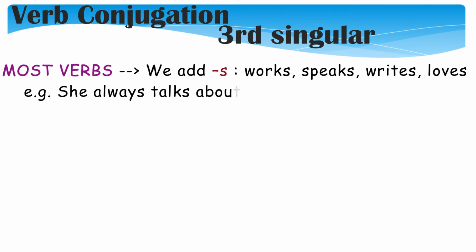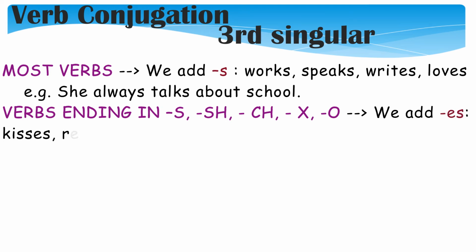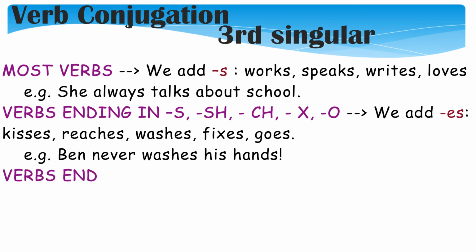Now, a situation in which verbs end in s, sh, or ch, x, or o, we add es, not just s. For example, kiss, kisses, reach, reaches, wash, washes, fix, fixes, go, goes. For example, Ben never washes his hands. Never washes. Look at the es in wash.